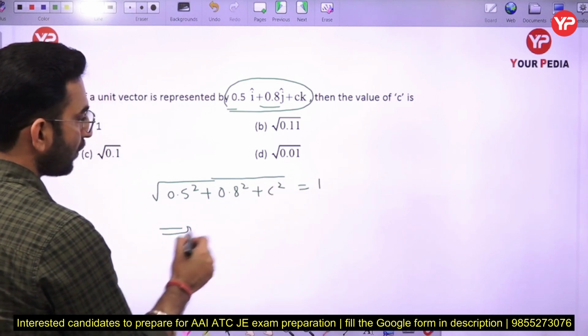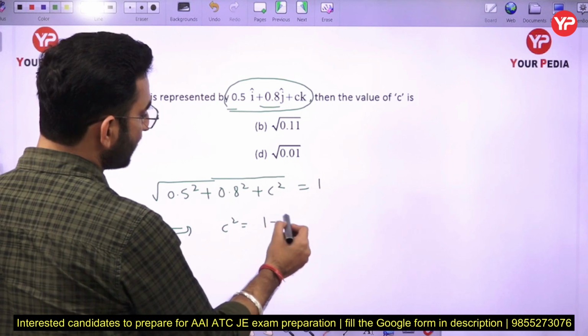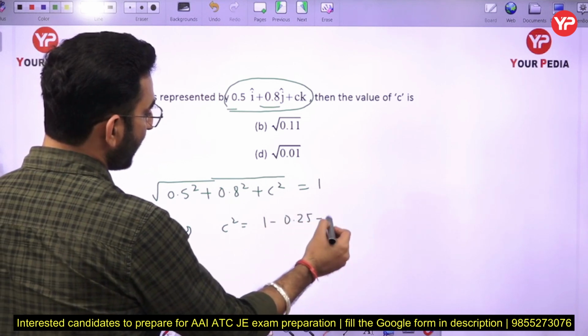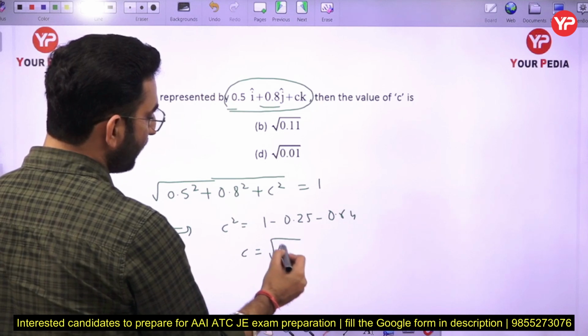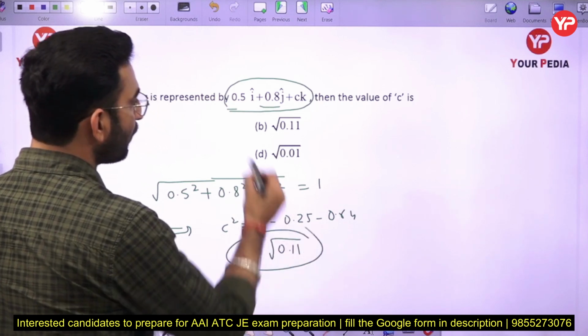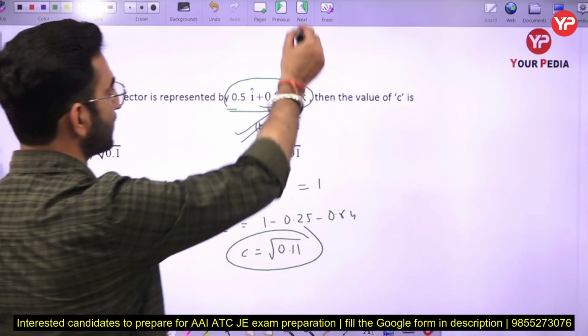If you solve it further, you are going to get c square equal to 1 minus 0.25 minus 0.64, and the value of c will be under root of 0.11. Okay, so option number B is going to be the correct answer in this case.